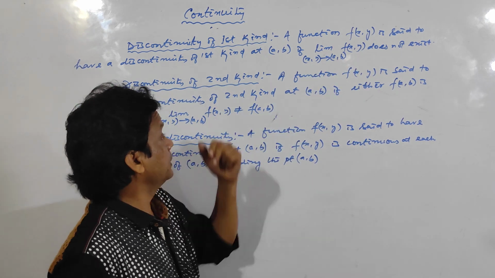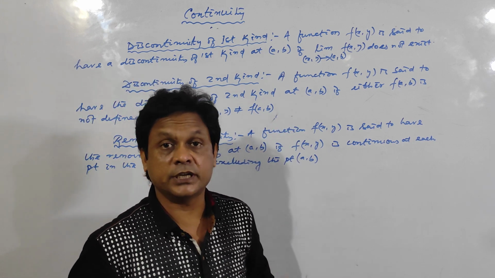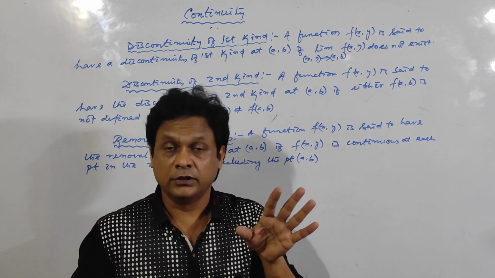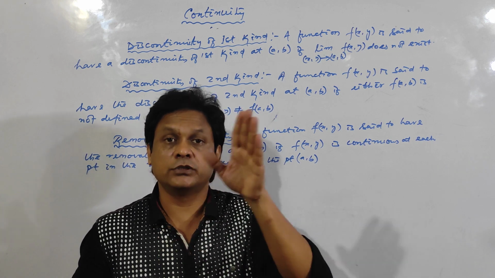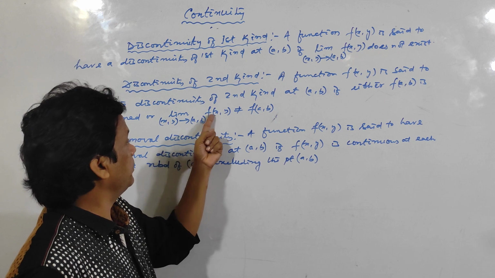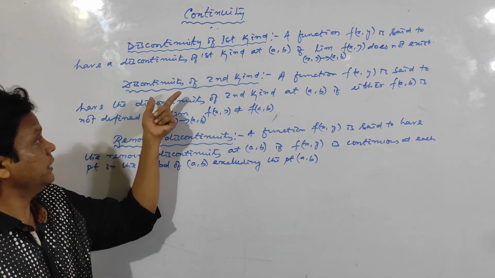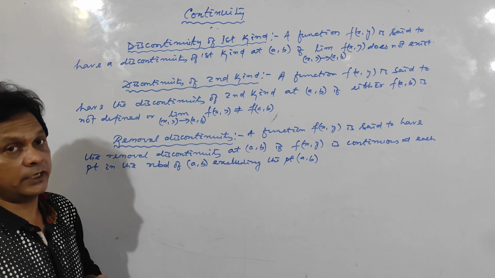Clear? For the second kind, either the functional value is undefined, that means f(a,b) is not defined, or the limiting value is unequal to the functional value. See here, the limit as (x,y) tends to (a,b) of f(x,y) is unequal to f(a,b), or f(a,b) is not defined. Then it is the discontinuity of the second kind.